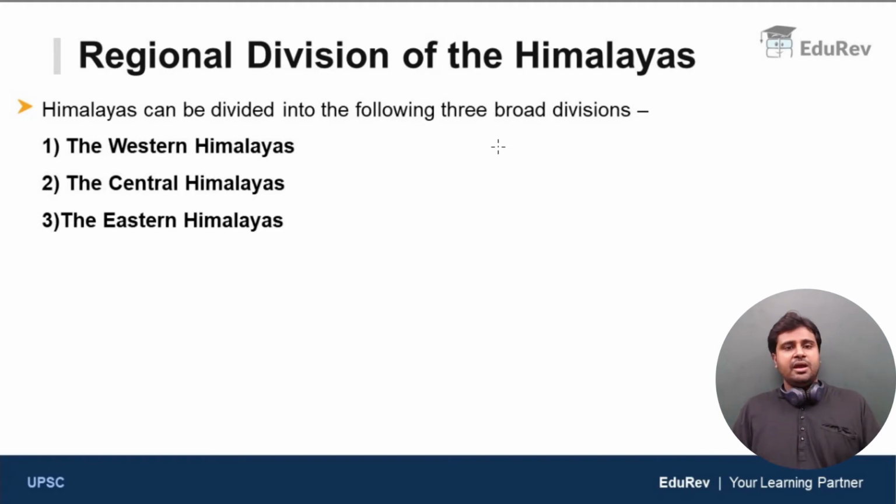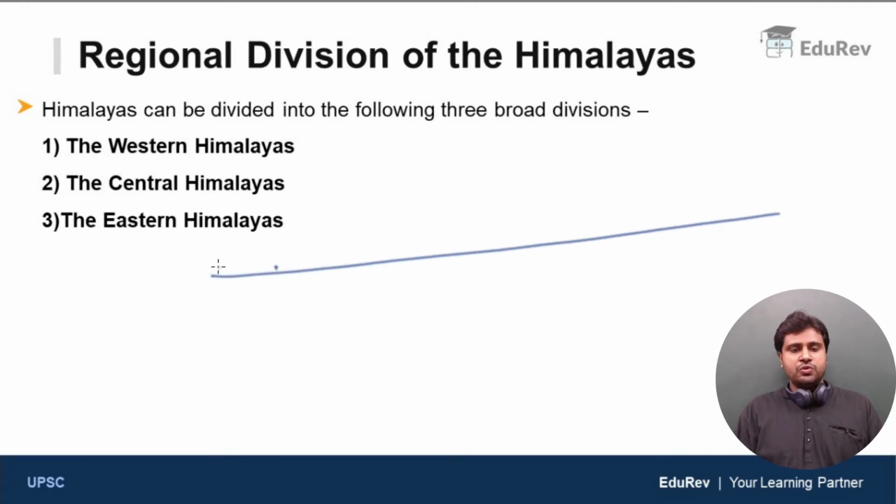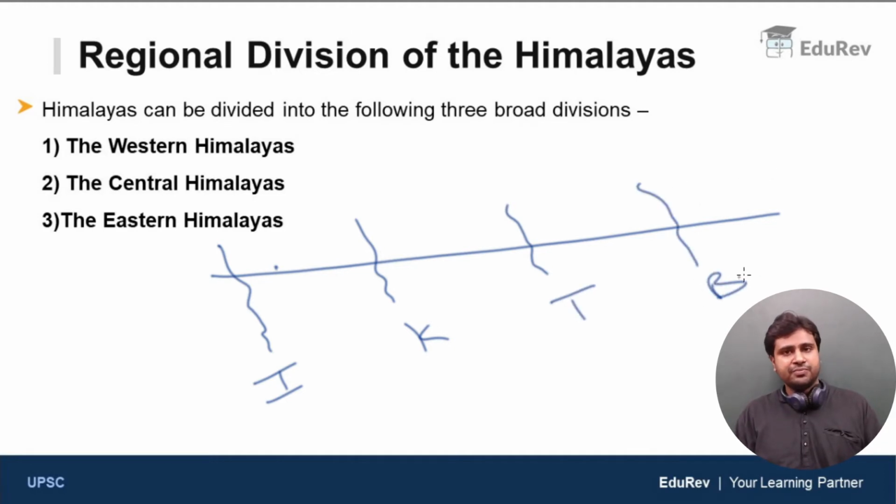So Himalayas can be divided into the following three broad divisions: the Western Himalayas, the Central Himalayas, and the Eastern Himalayas. Now let me just give you a broad overview here. So just consider this as river Indus, and this as river Kali. This is river Tista and river Brahmaputra.